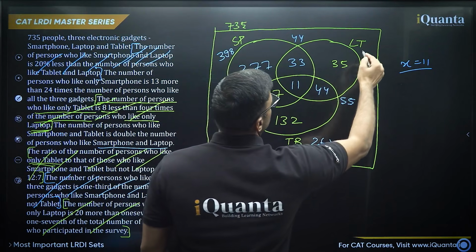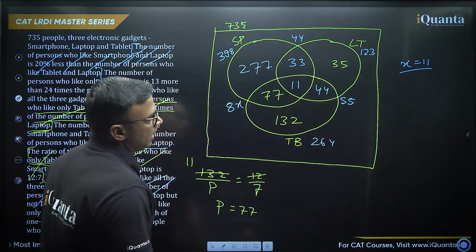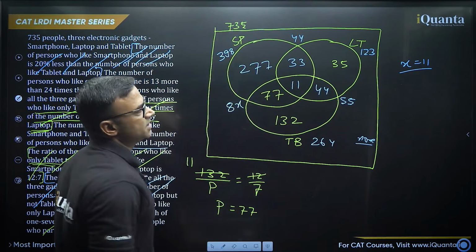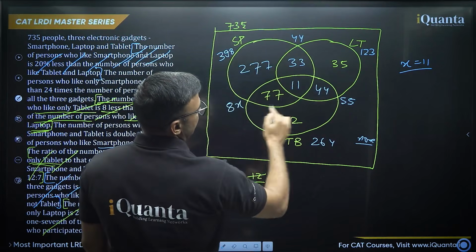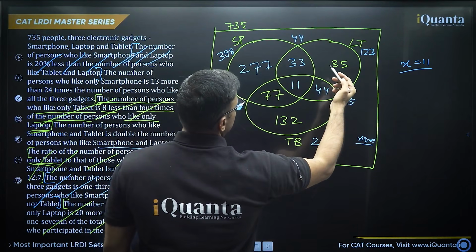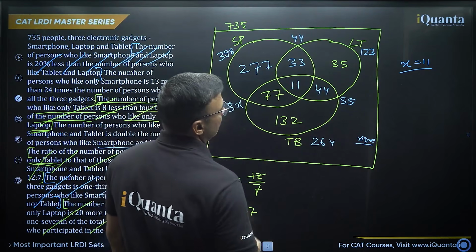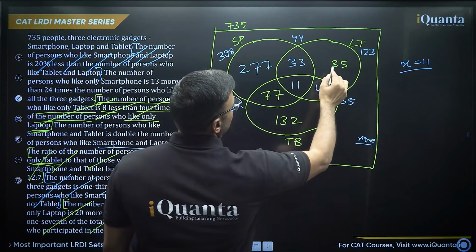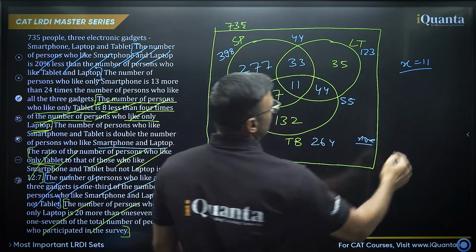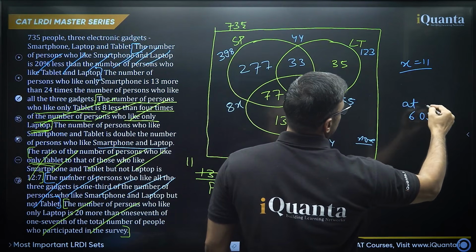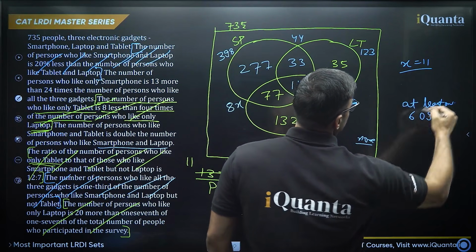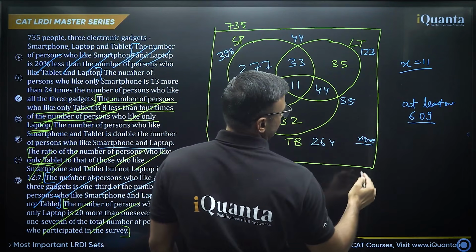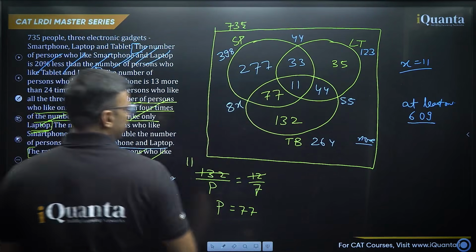88 and 35, 123. If you want to find the none area, you will have to add all of these values and subtract from 735. So this total is 398 plus 35 plus 44 plus 132. So 398, 400, 530, 565 and 44, 609. 609 is the number of at least one. Okay. So the none area will be 735 minus 609, and that will be 126.